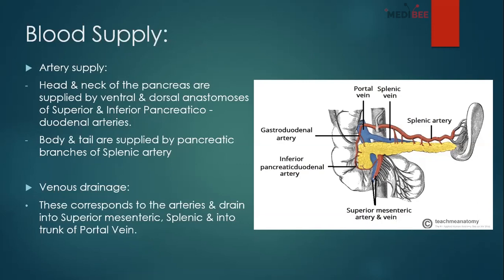So now we come to the blood supply. It's very easy. If you see the arterial supply, the head and neck of the pancreas are supplied by the ventral and dorsal anastomosis of the superior and inferior pancreaticoduodenal arteries.